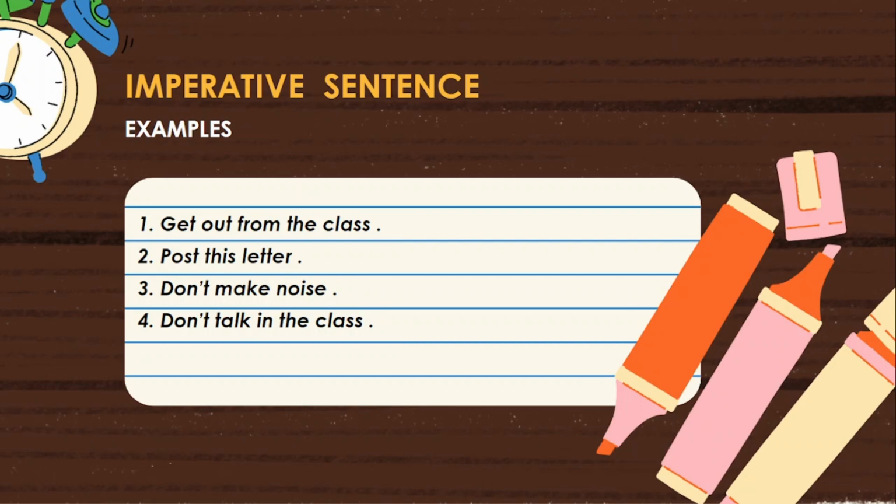Next, fourth one. Don't talk in the class. The sentence is started with verb do. So it is an order. Then what kind of order it is? How many words does this order contain? Let us see. Don't, first word; talk, second word; in, third one; the, fourth one; class, fifth one.